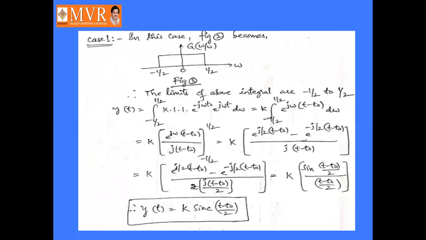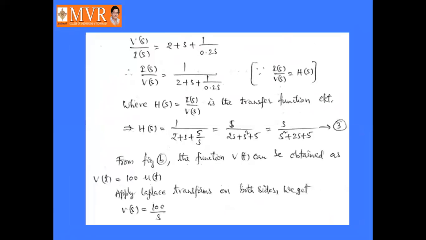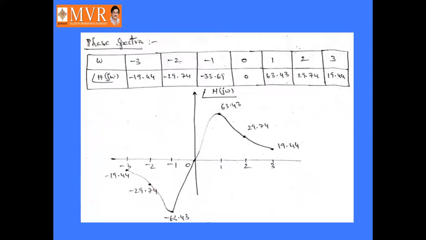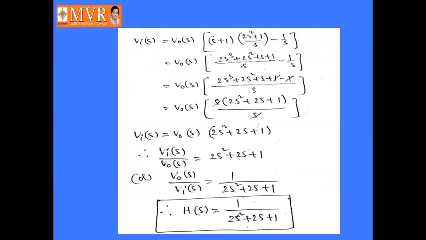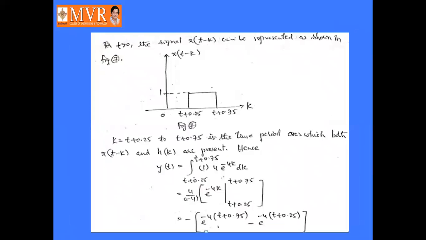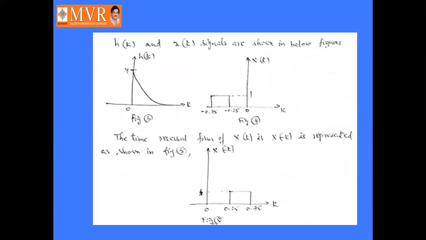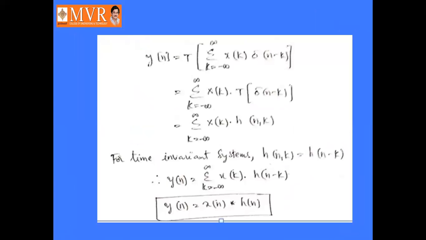What is meant by linear system? First of all, we will discuss the classification of systems. How the systems are classified: linear systems, non-linear systems, time variant systems, time invariant systems. Linear systems, non-linear. What is meant by linear system? A system is said to be a linear system if it obeys the scaling property and superposition theorem.